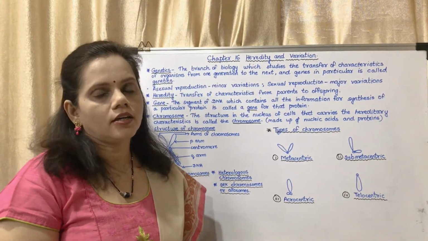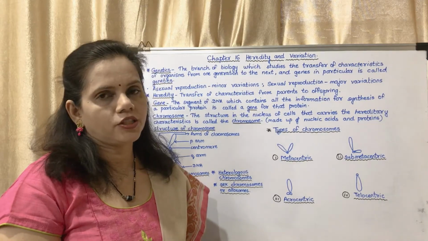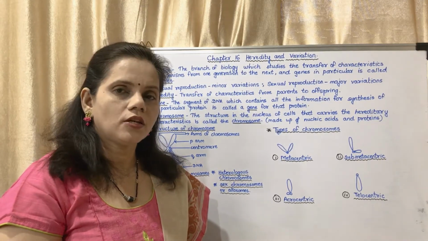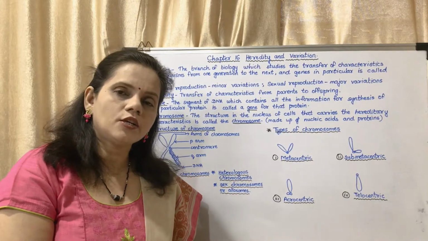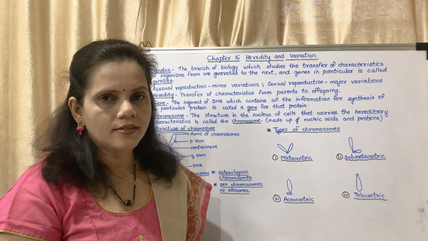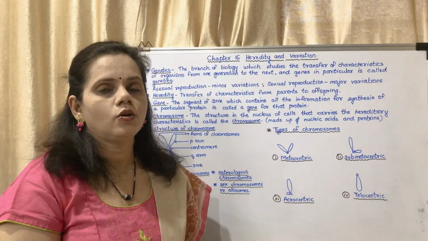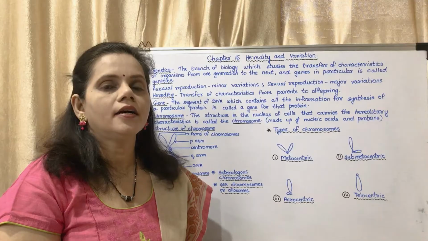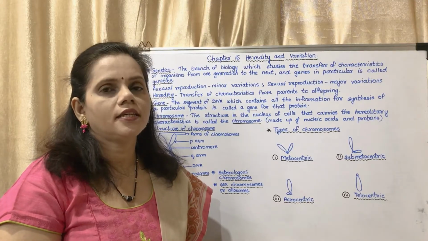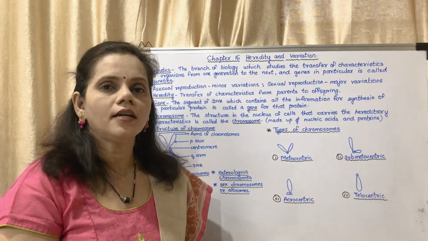So in living organisms there are two types of reproduction which is seen. One is asexual reproduction and another is sexual reproduction. In asexual reproduction only one parent is concerned. It takes place from the body of a single parent, and in sexual reproduction two parents are included.